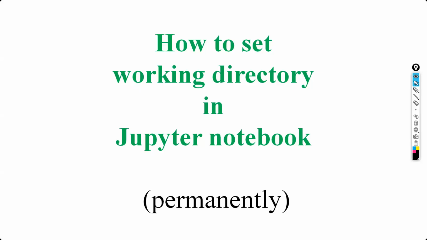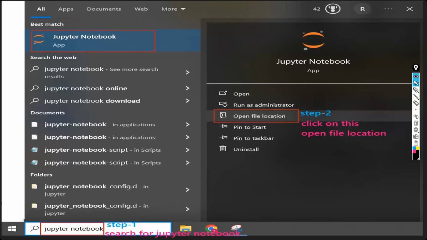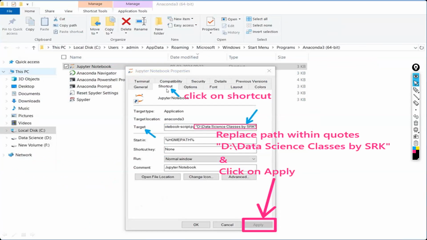Okay, I have written it step by step here. First, you have to create one folder in your D drive, with whatever name you are interested in, and go to the Jupyter Notebook app, click on the file location. Once you click on the file location, click on the properties. In the properties, there is a shortcut. Click on the shortcut and within the inverted commas, replace the path within the quotes with your path, and click on apply and OK. That is the step by step.